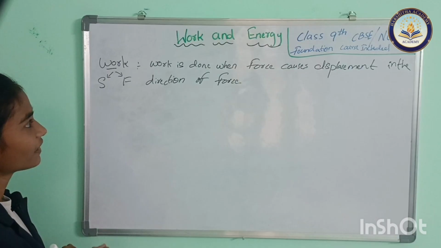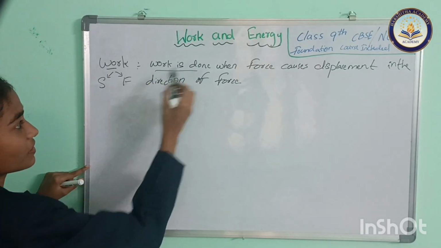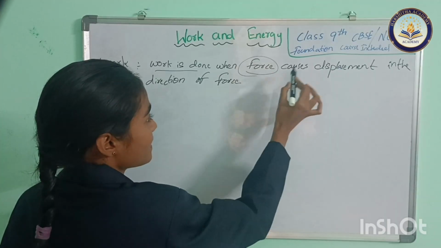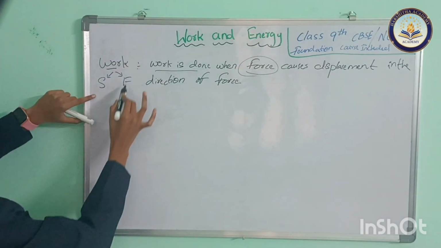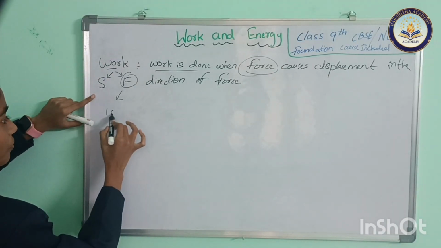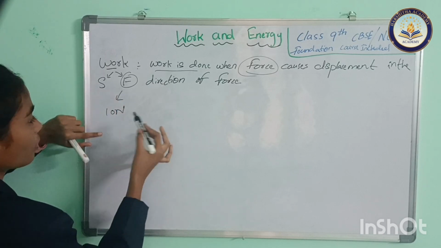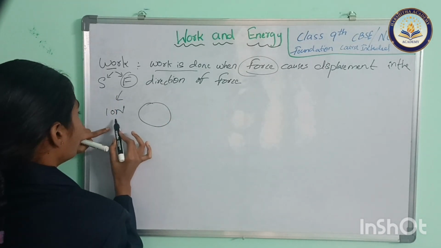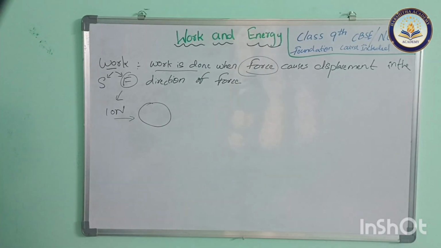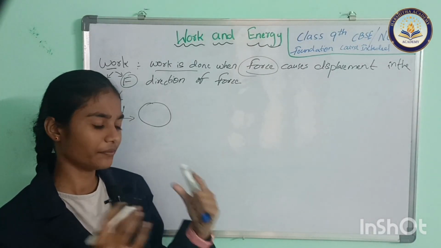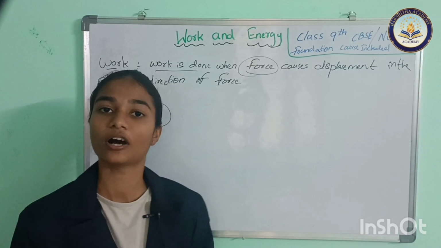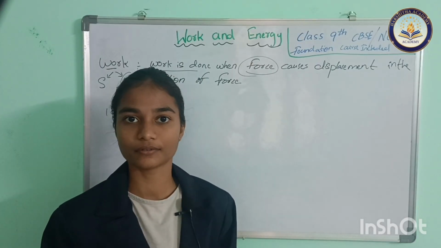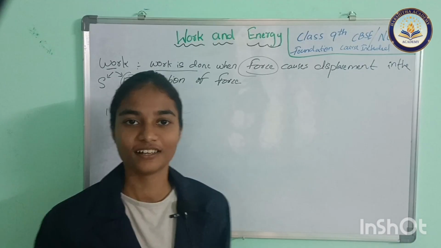It means that work is done. Firstly you have to note, when work is done, the force causes displacement, so the force is there. We can take a 10 Newton force. Here take an object, we take a ball. This 10 Newton force is applied, and when we apply some force onto the ball, the ball is moved. Some displacement is caused.